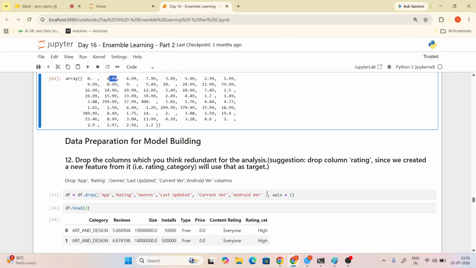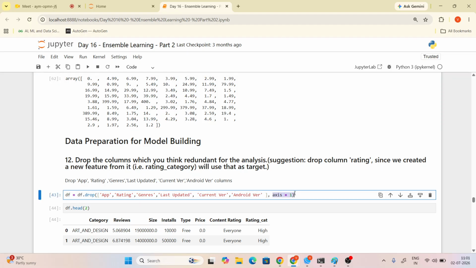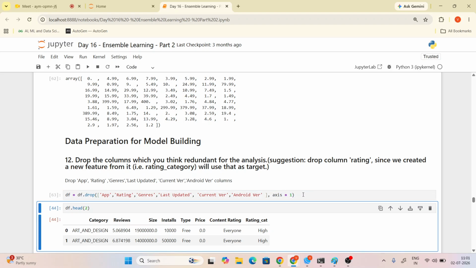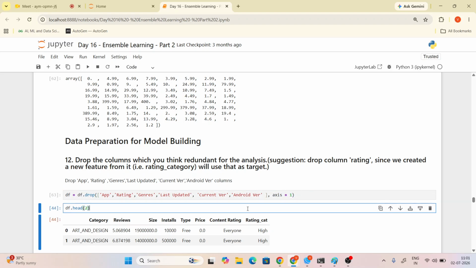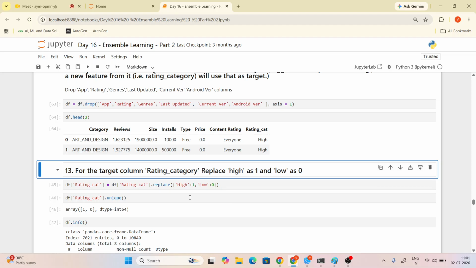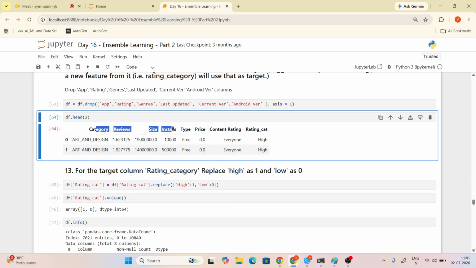We have no need for them, Alka. Axis one means column, so we drop the columns. Now you are checking the head function. These columns are enough: category, reviews, size, installs, price and content rating. These columns are enough, Alka. Okay, so let's come to the next one.